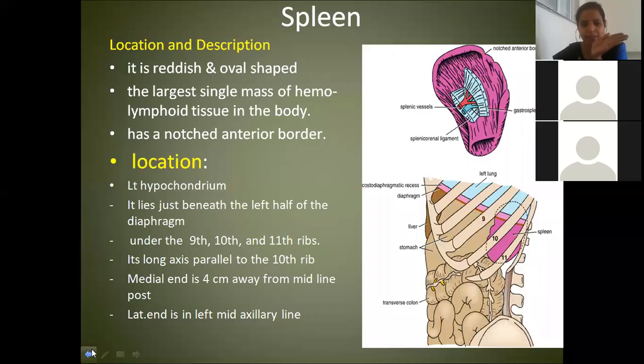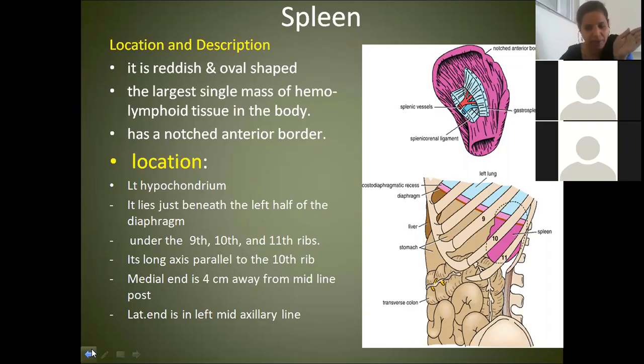So it has two ends, a medial end and a lateral end. The medial end is 4 centimeters away from the midline. Suppose this is the midline, and suppose this right hand is the vertebral column. So the medial end of the spleen is 4 centimeters away from the midline and the lateral end corresponds to the mid-axillary line. Did you get the point? My right hand I am asking you to consider as the vertebral column. This becomes the medial end and this becomes the lateral end. So the medial end is 4 centimeters away from the vertebral column.